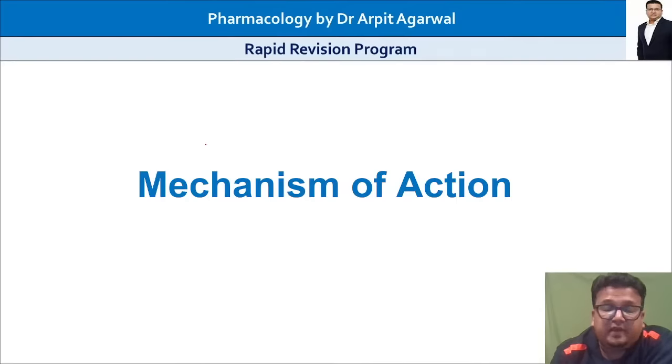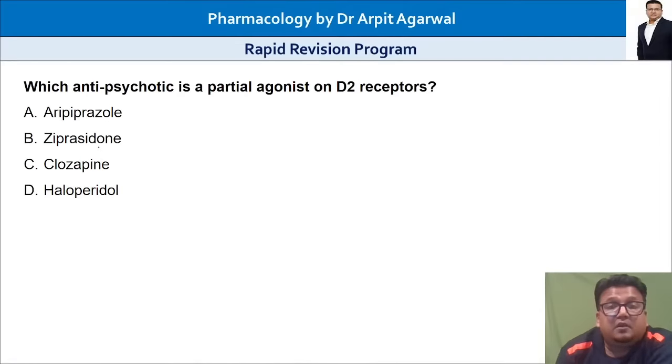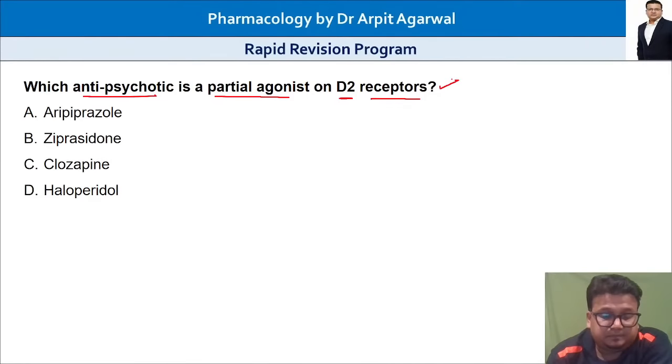Mechanism of action. First, which antipsychotic is a partial agonist, starting with a simple one, partial agonist on the D2 receptor? Dr. Arshi asks whether it can cause general paralysis. Aminoglycosides by themselves alone do not cause muscle paralysis, but if they are added to a skeletal muscle relaxant, then they cause diaphragmatic paralysis. There is a risk of respiratory paralysis.